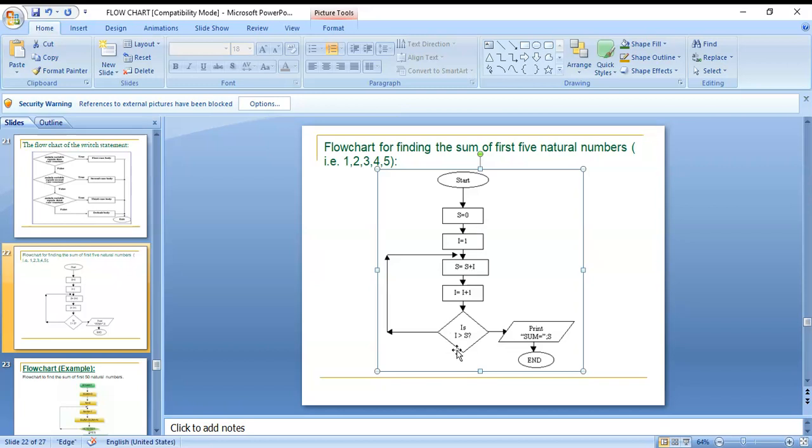Okay, and here processing is there. For that processing purpose we are using a rectangle. Where a condition is there, for that purpose we are using a rhombus or diamond symbol. And for reading and printing purpose, we are using a parallelogram. Here end is there, here starting is there. Starting and ending, both of those are oval symbols, okay, those are for starting and ending.